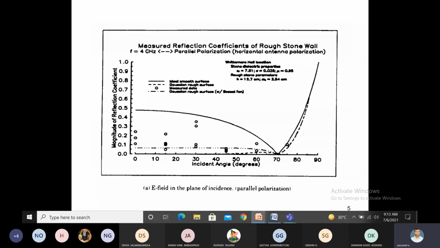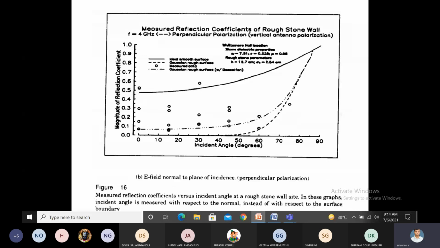See the difference between parallel polarization and perpendicular polarization. In parallel polarization, when the incident angle increases, the magnitude of reflection coefficient decreases. But in perpendicular polarization, when the incident angle increases, the magnitude of reflection coefficient increases. That is the difference between parallel and perpendicular polarization.